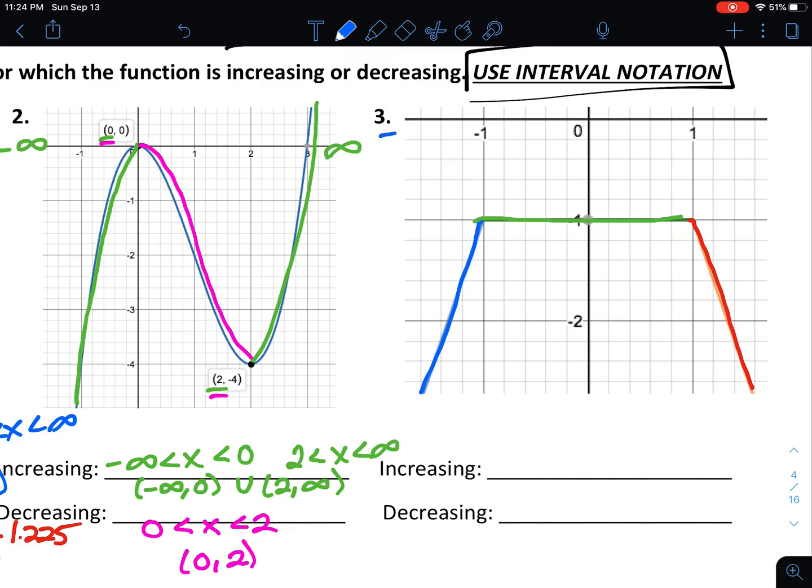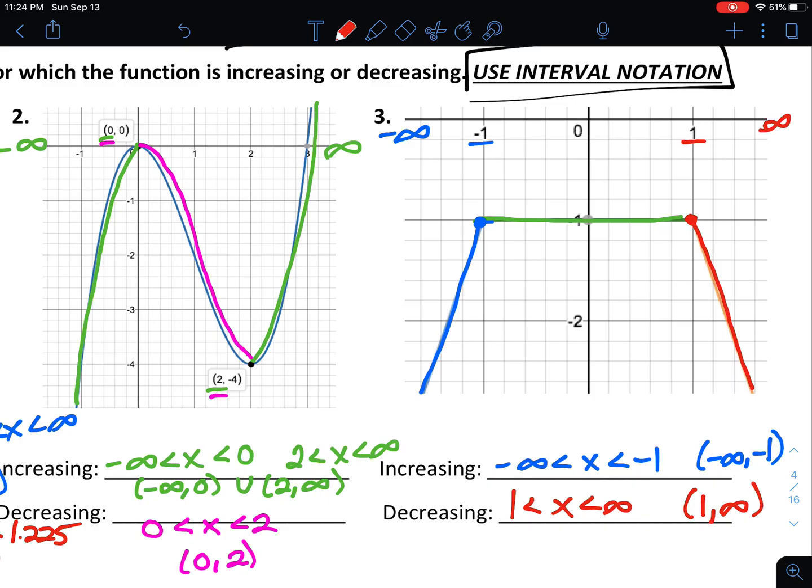So the increasing interval starts at negative infinity and goes up to the x value, which the x value there is negative 1. So we would say negative infinity less than x less than negative 1, or we could say negative infinity up to negative 1. Okay, so there's our increasing interval. For decreasing, we're going to look over here on the right side of our graph, starting at positive 1, and then going out to an x value of infinity. So 1 less than x less than infinity, or 1 comma infinity in parentheses for interval notation.